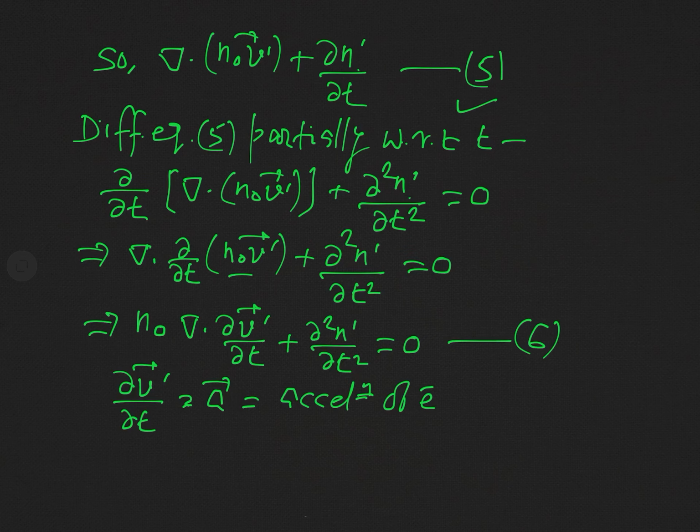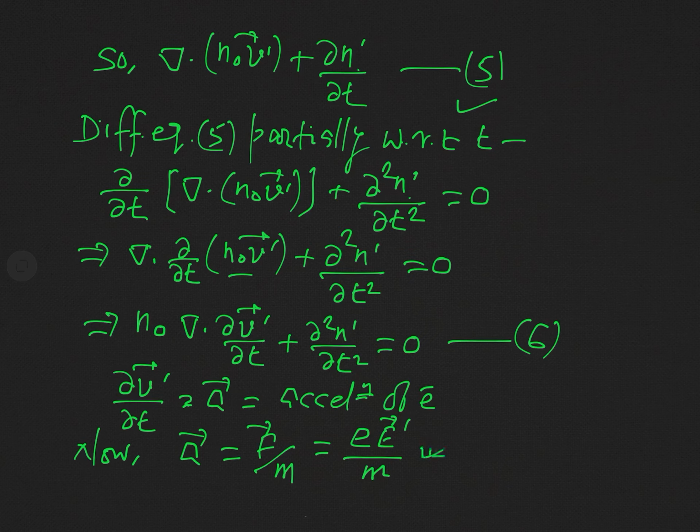And from Newton's second law we know that acceleration is A equal to F over m, and here the force acting on the electron is actually the electrostatic force, and it is given by e into E dashed, and so the acceleration A will be e E dashed divided by m.